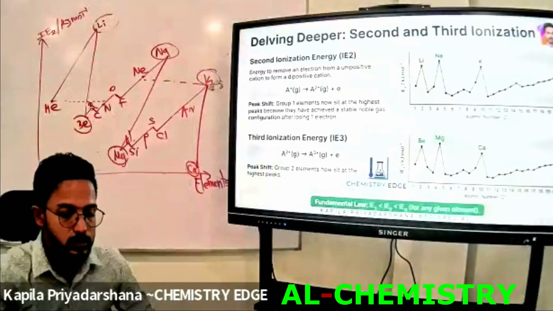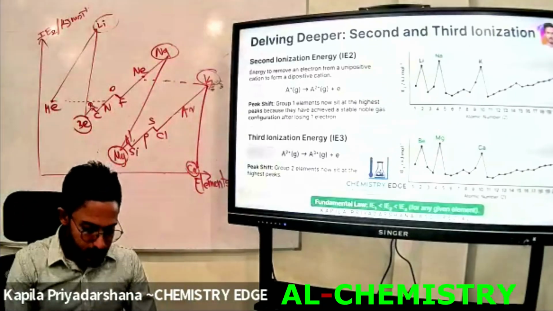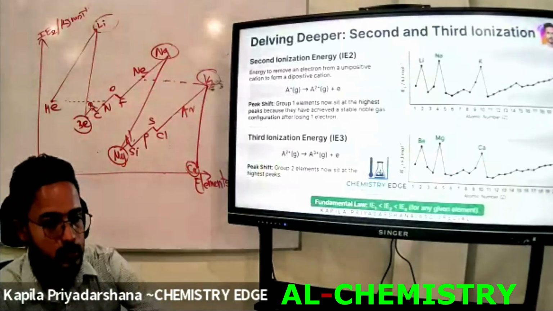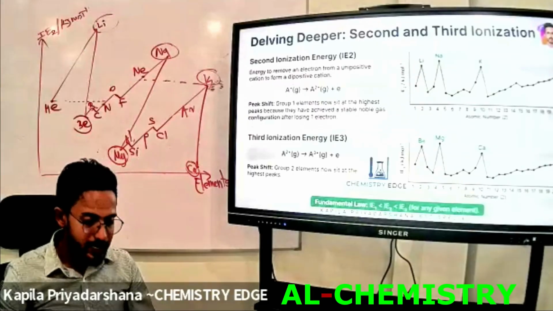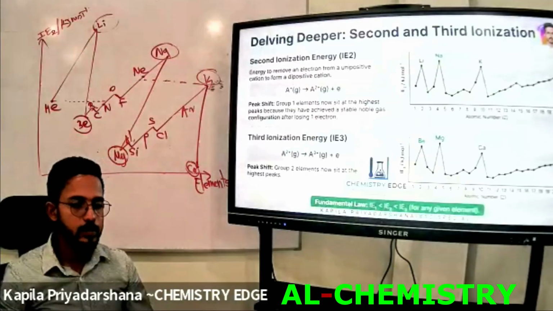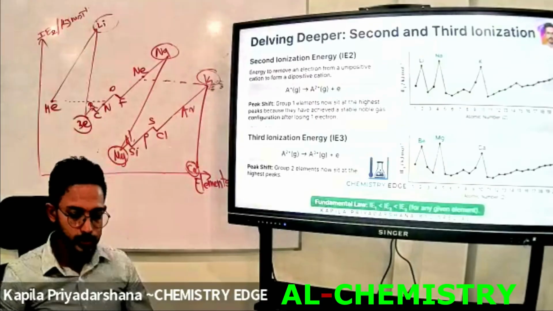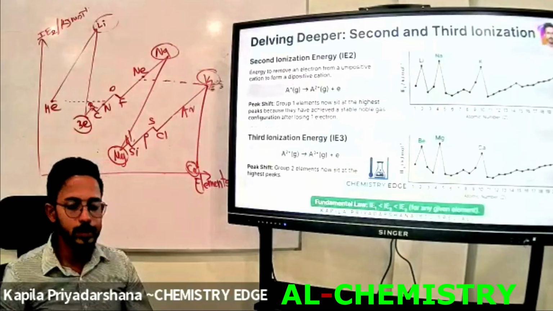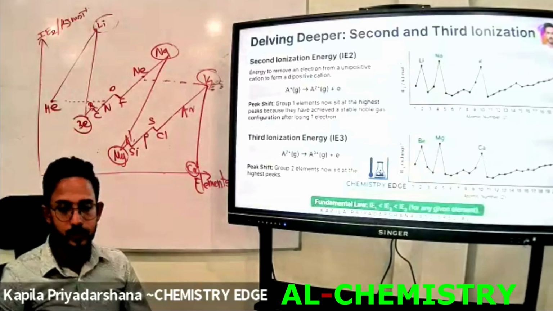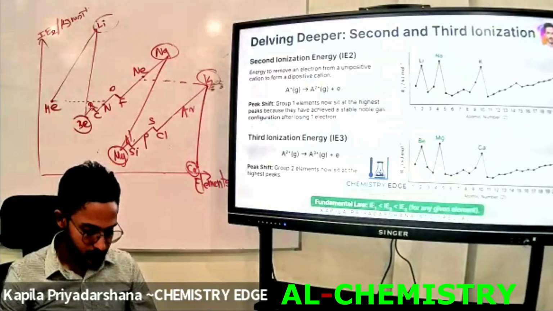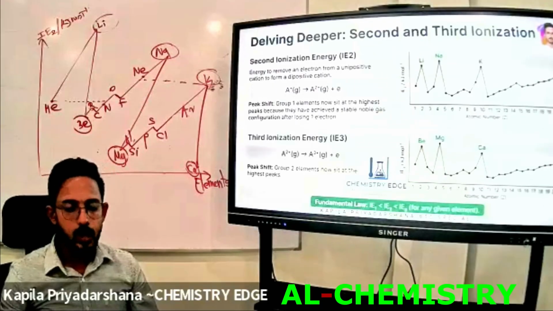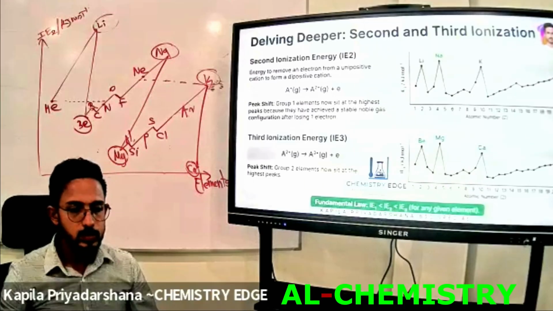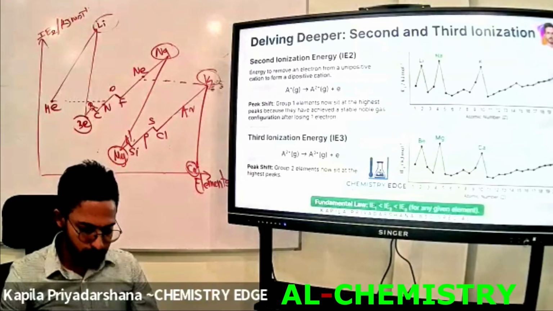Then after that, write: the energy required to remove an electron from a gaseous unipositive cation under ground state conditions to form a gaseous dipositive cation.